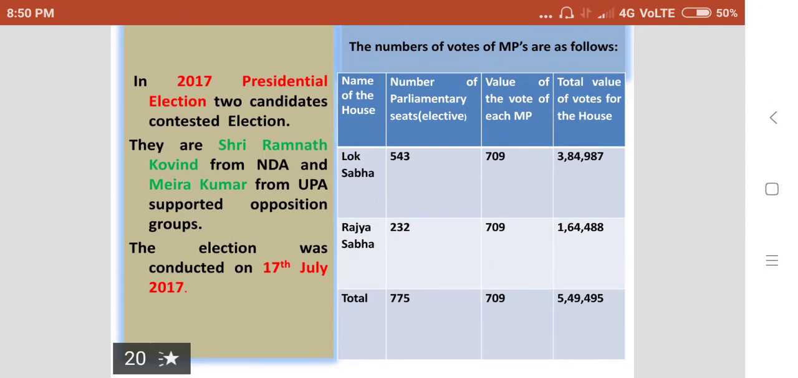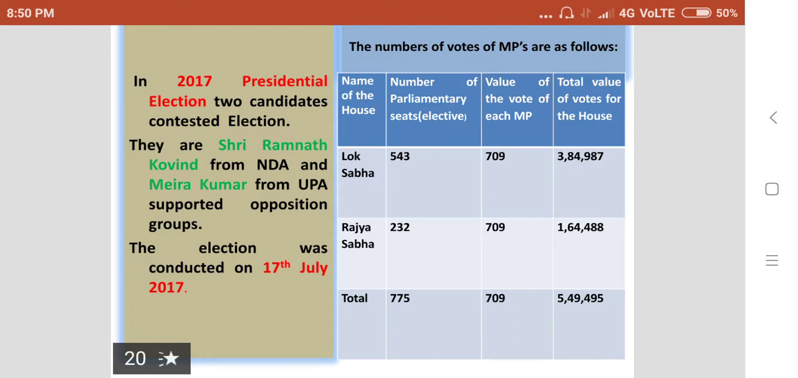In the 2017 presidential election, two candidates contested the election. As we all know, Shri Ramnath Kovind was supported by the NDA, and Meira Kumar, the former Speaker of the Lok Sabha, was supported by the UPA and opposition groups. The election was conducted on 17th July 2017.